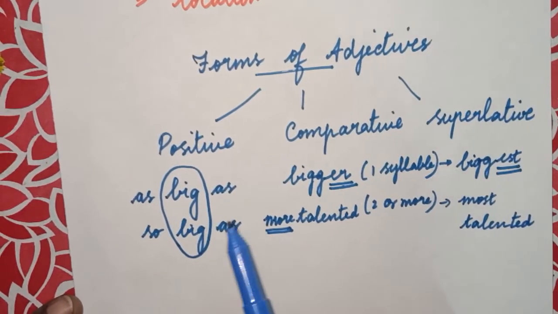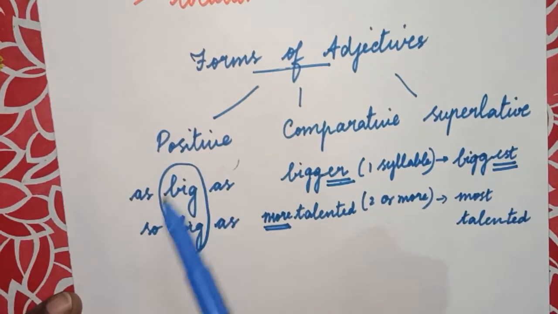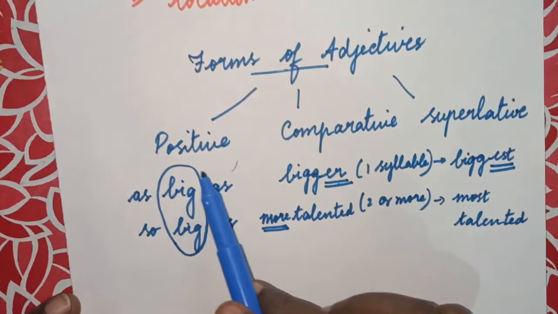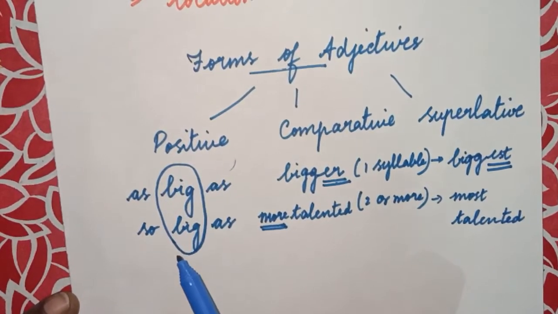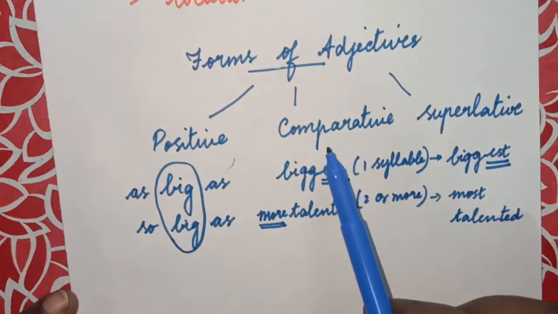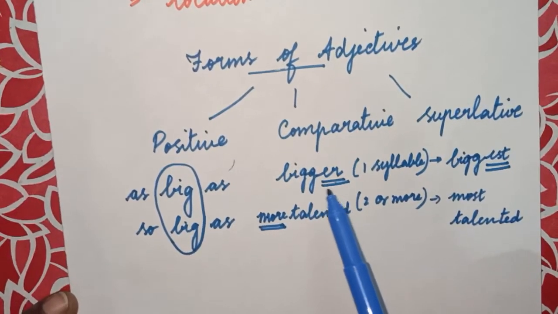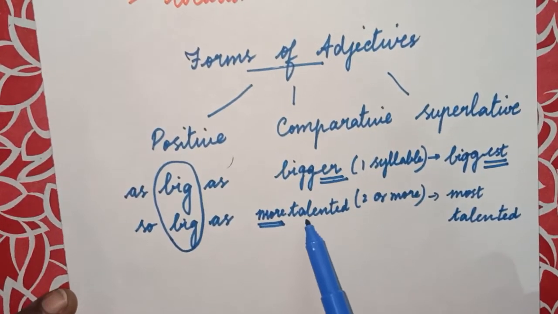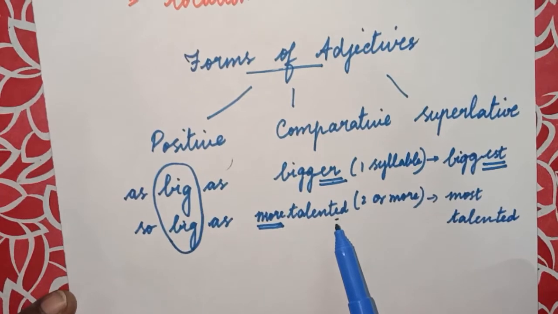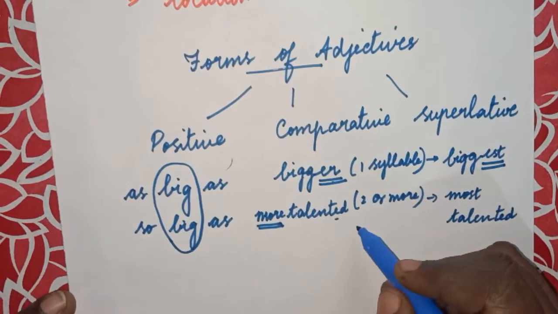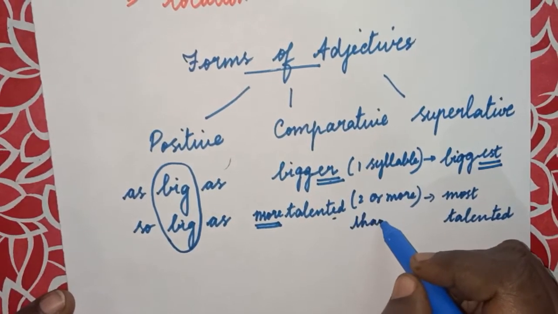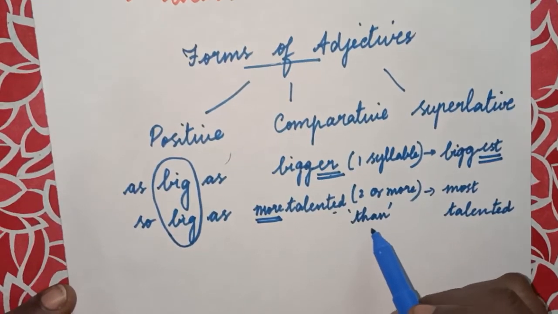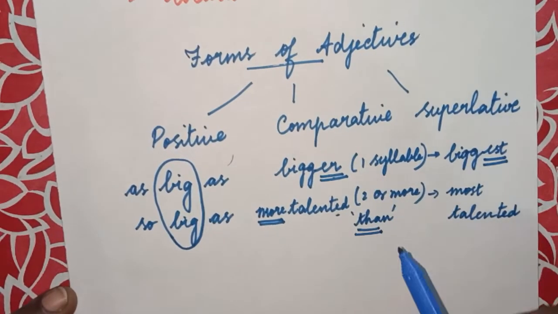In the positive we use the word as and so without changing the form of the adjective. In the comparative form we use ER for one syllable word and more for two or more syllable words. In addition to this we have the word than, bigger than, more talented than. So than is a clue word for comparative degree.